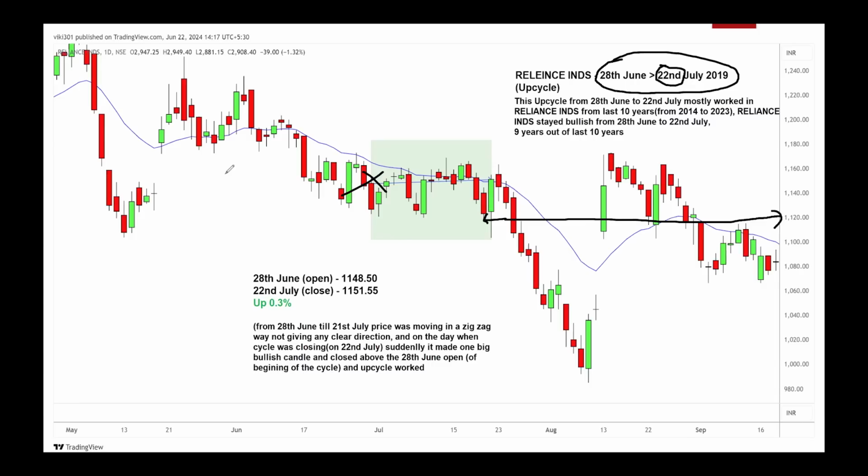Now, entering around 1120, what is the target? The target is 1148, because that was the opening price when the cycle started. So from here to here, you would have kept a target of 28 points. Instead of entering at the beginning of the cycle, had you entered late, you would have made a bigger profit. Now you know what I mean by entering late in the cycle.